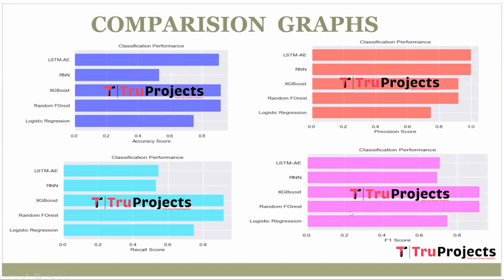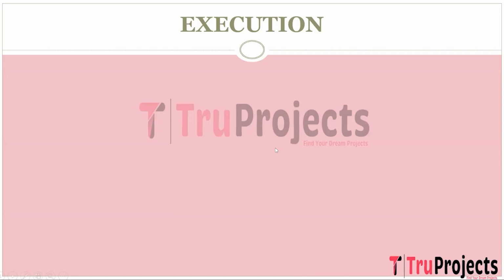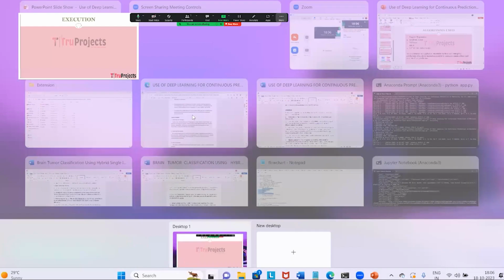F1 score is the harmonic mean of precision and recall, offering a balanced measure that considers both false positives and false negatives, making it suitable for imbalanced datasets. In this graph, we can see that the x-axis represents the F1 score of each algorithm and the y-axis represents algorithm names. For execution of the project, first we need to open the code folder which contains source code files.